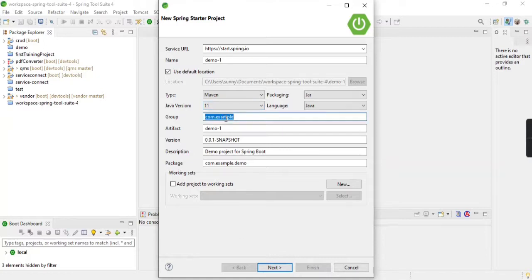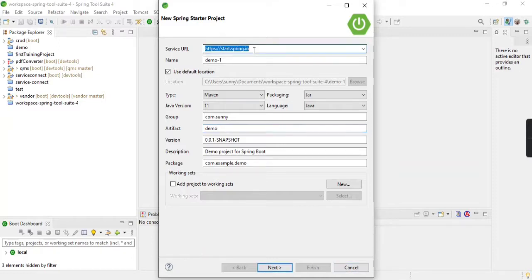Here you can write your project or group name, whatever you want. I'm writing my name, and here is your artifact name. Basically it will be the same as your project name. And then you can click on next and the project will be created.